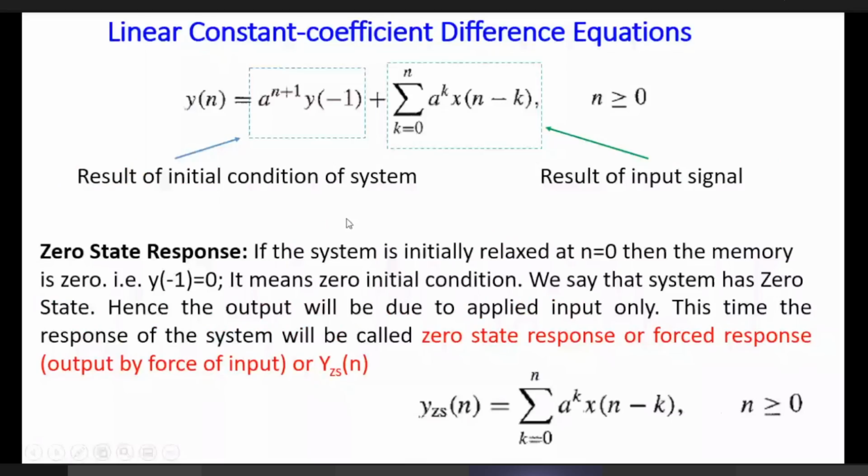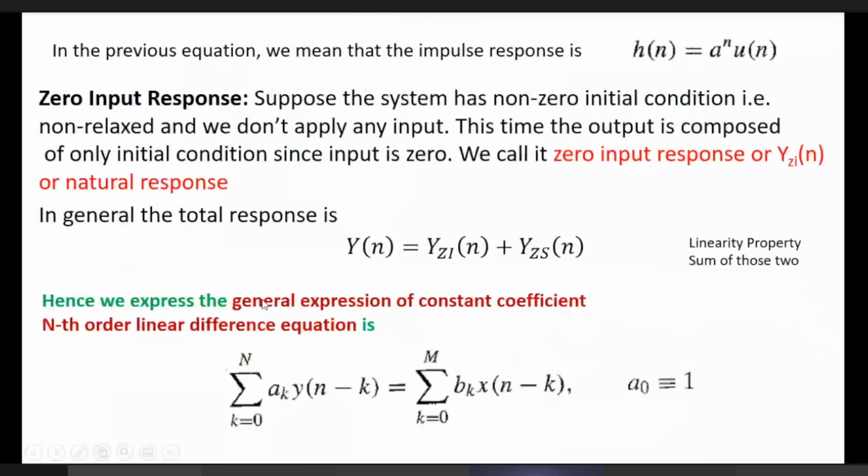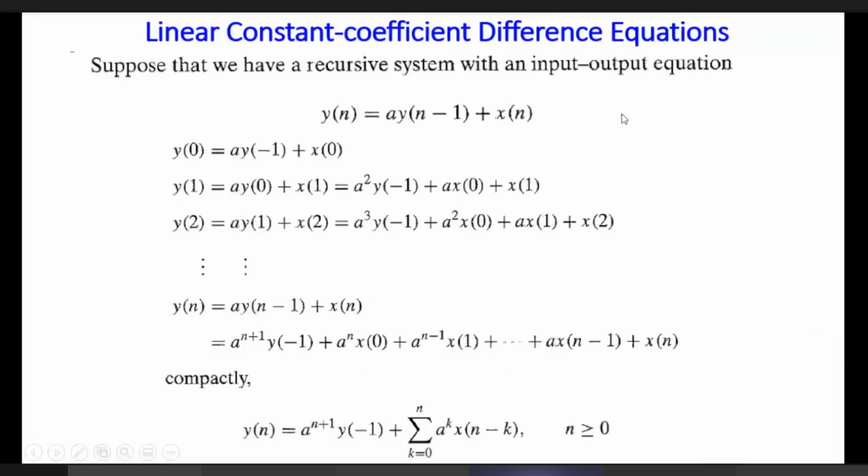Now, we have seen that this is a first order difference equation, a first order recursive equation, because only one previous sample of output is considered. But if we take multiple previous output samples, it is called a multiple order difference equation.